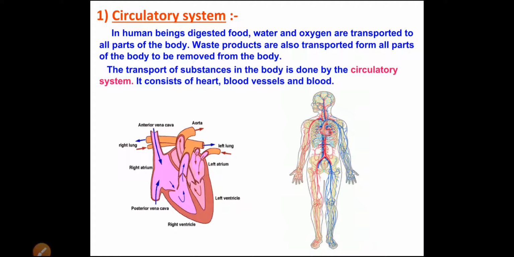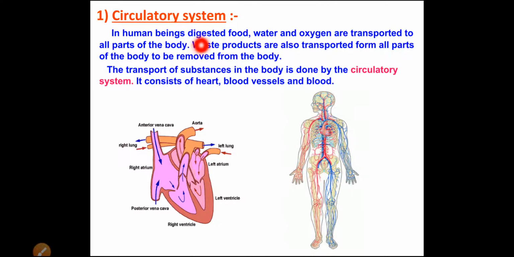Now see here in the picture, you can see the heart diagram as well as the circulatory system in the human being. Now in the human being, we know that every day we eat food to get energy, and every day we respire to get oxygen. We drink a lot of water every day.